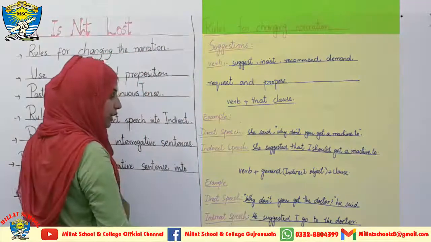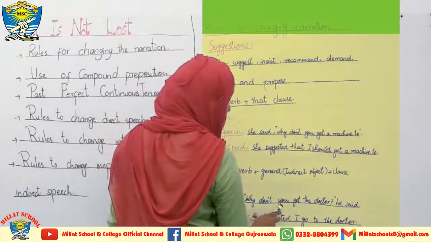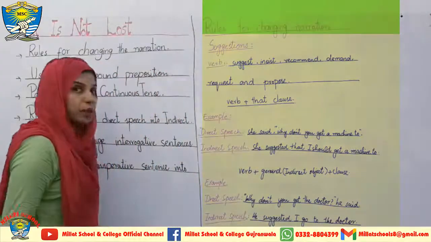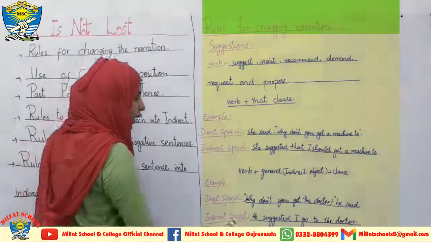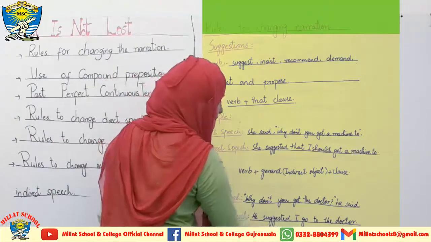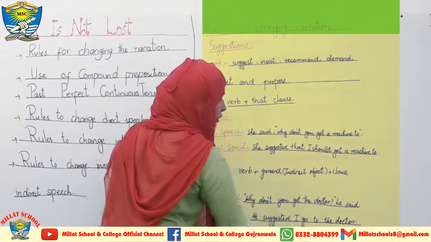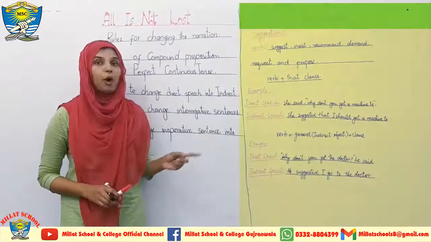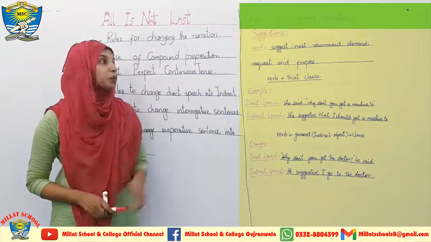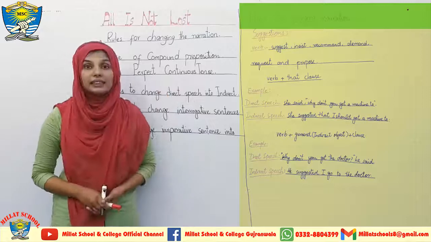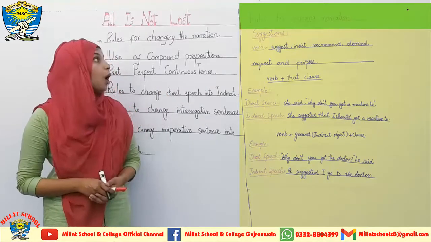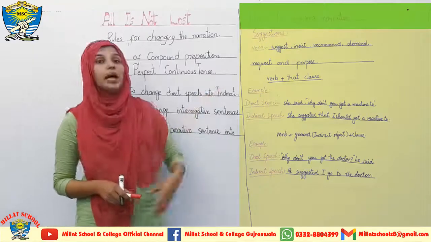In direct speech, he said, "Why don't you go to the doctor?" And the indirect speech: Thus, he suggested I go to the doctor. More examples about this type of sentences I have given you on the screen. These examples will surely help you to grasp the complete concept of changing the suggestions into the indirect speech.